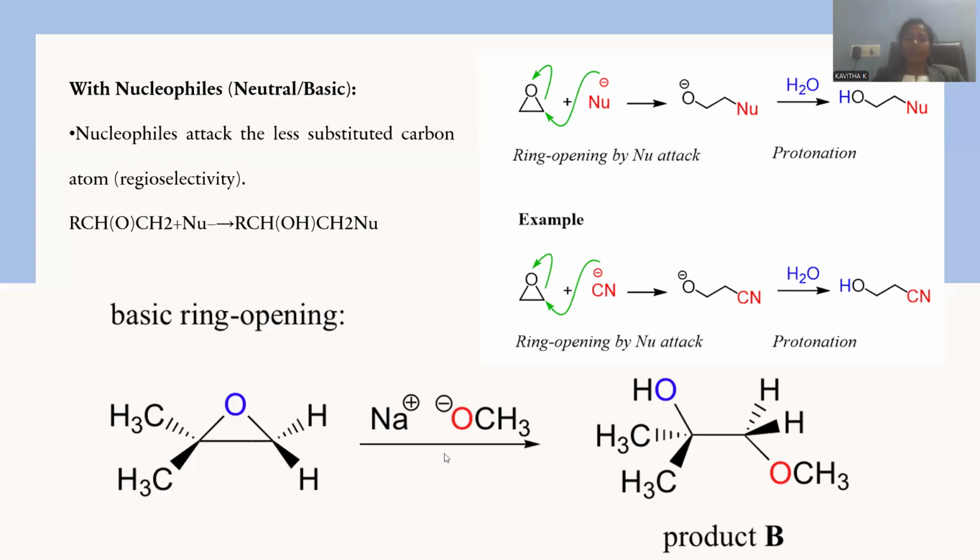Let me give another nucleophile, that is methoxide. Sodium methoxide is a strong base. At the same time, it is the nucleophile as well. This methoxide has the provision to bind with the carbon atom, and oxygen will be taking the electrons present between the carbon and oxygen. So ring opening will be accompanied, and O negative and a sodium positive, a sodium oxide, will be generated. That will be further protonated by means of water addition, giving rise to hydroxide at the top face, methoxy at the bottom face. This is the way trans addition of the nucleophile is possible, giving rise to hydroxy and nucleophile at the two terminal carbon atoms.